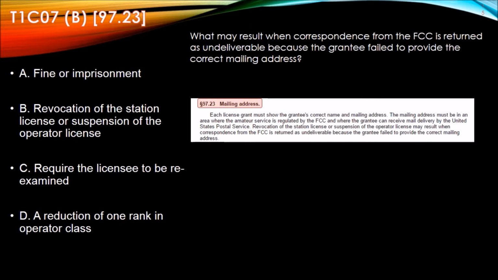This one is also pretty straightforward. It's covered in Part 97.23, mailing address. And we see here that revocation of the station license or suspension of the operator license may result when correspondence from the FCC is returned as undeliverable because the grantee failed to provide the correct mailing address.